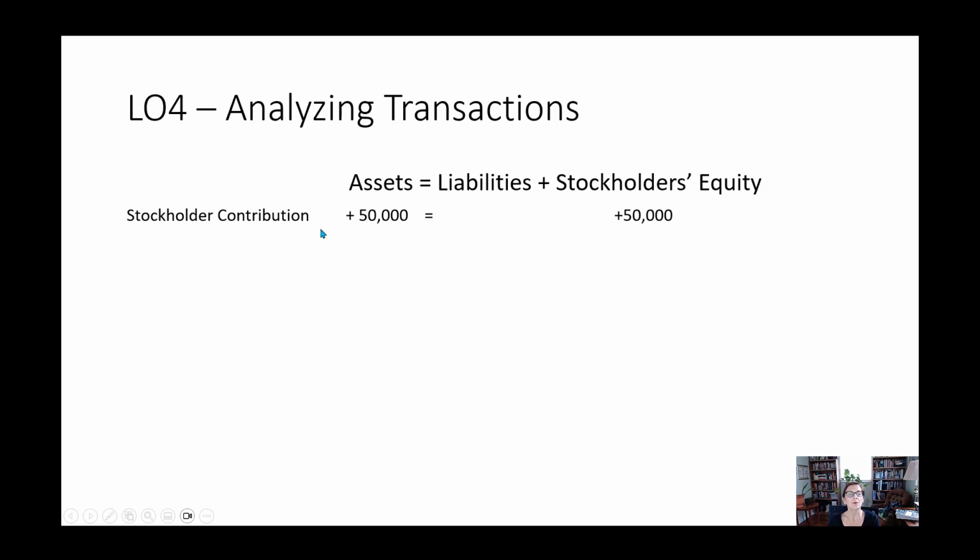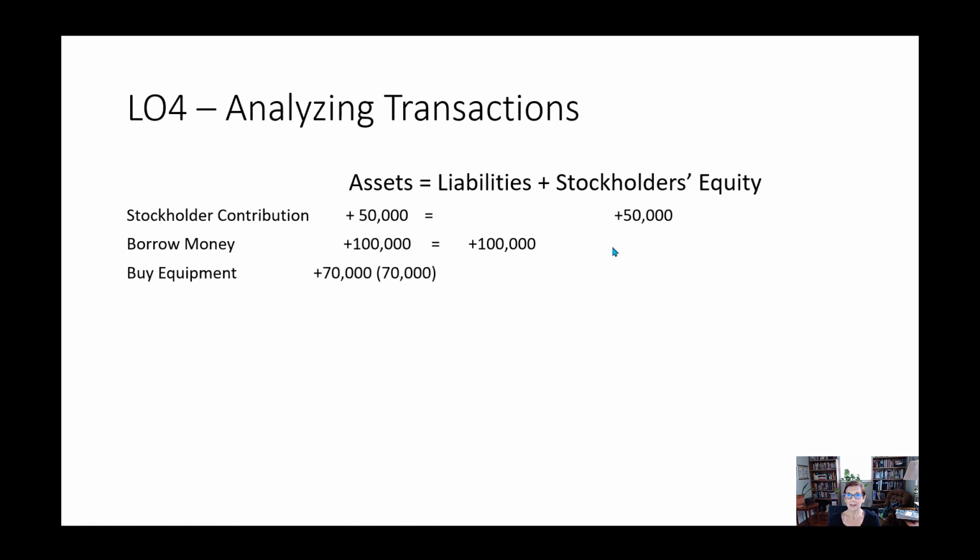Okay? So notice that, every time a transaction happens in a company, it has to affect at least two items because you have to always remain in balance. All right, so we're in balance right now. Now let's say the company borrows some money. All right, it's getting money, cash, right? So it's getting assets. It's also increasing its liabilities. So it owes money to the bank. It got some cash.